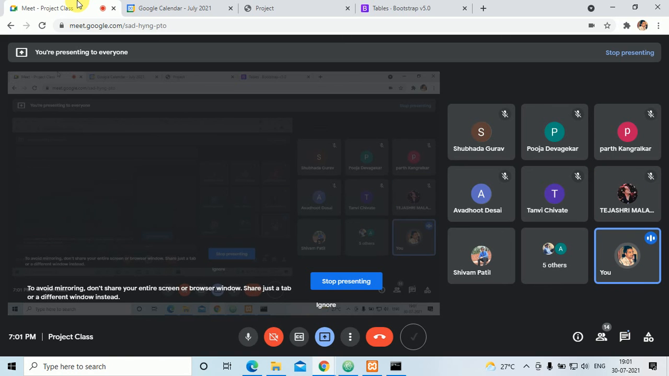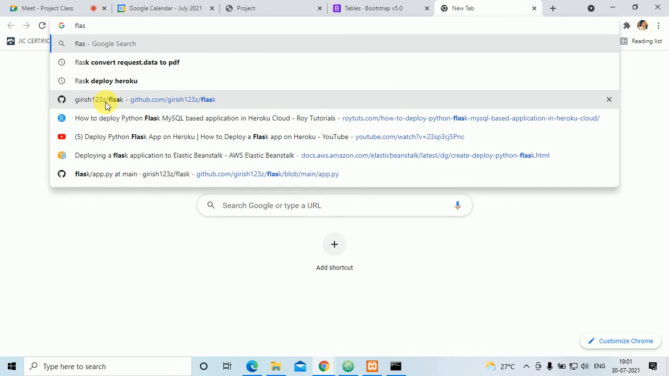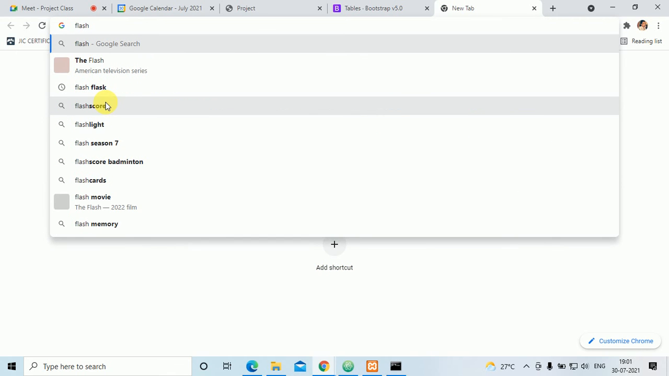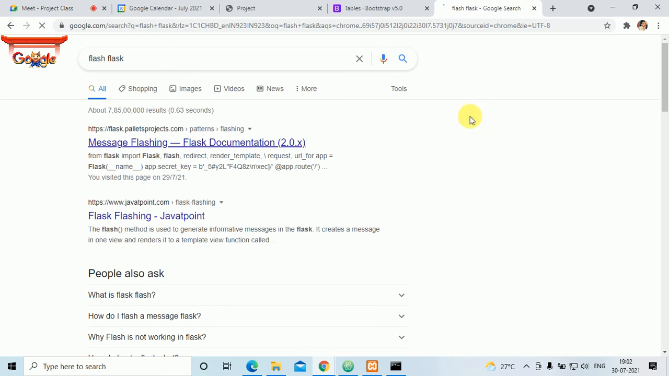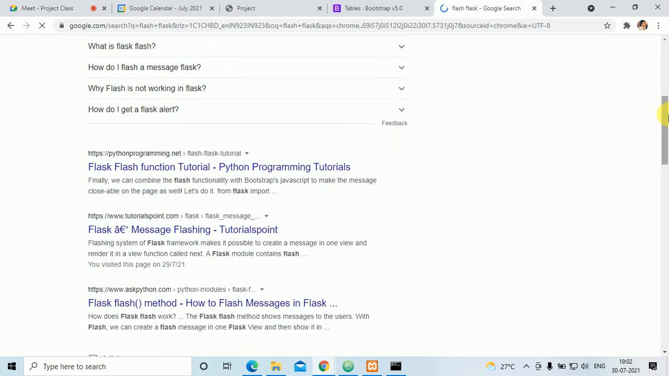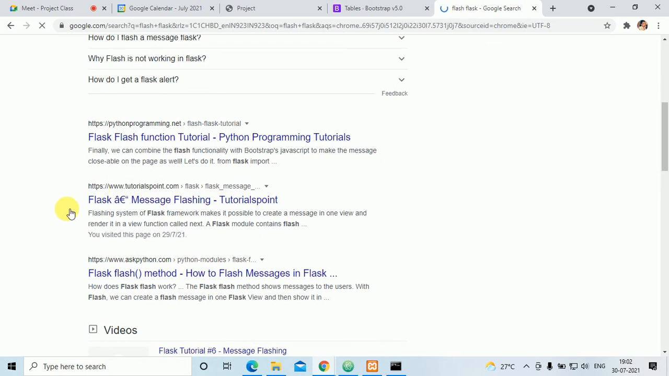Just a second. I'll try to use a sweet alert. This is the last one. Let's see. For that, I have to use flash, Flask flash. I have to go here. This is Flask flash. Here I have to go down. Tutorials Point, this one. Okay, so I'll click here. That is Tutorials Point Flask flash.